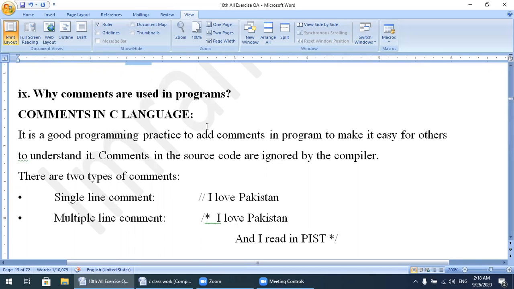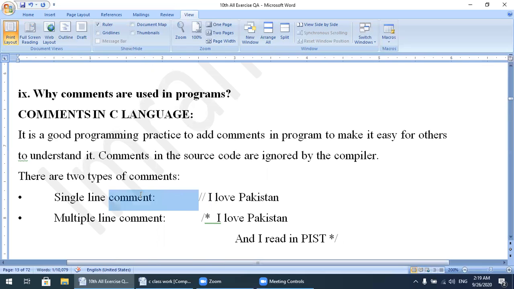How can I use a single line comment in my program? Watch over here: double forward slash, one slash and then another slash. After the double forward slash, we can write anything in this line, and the compiler will not read this line. For example, there is a double forward slash, after, not before.